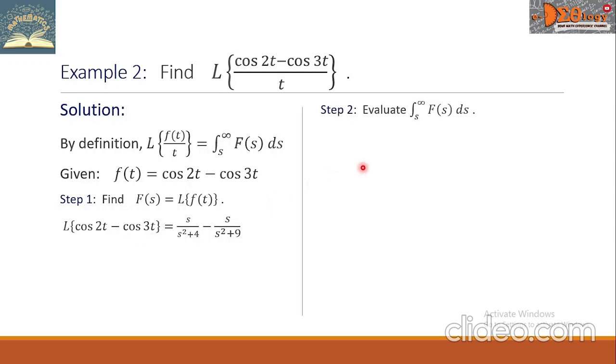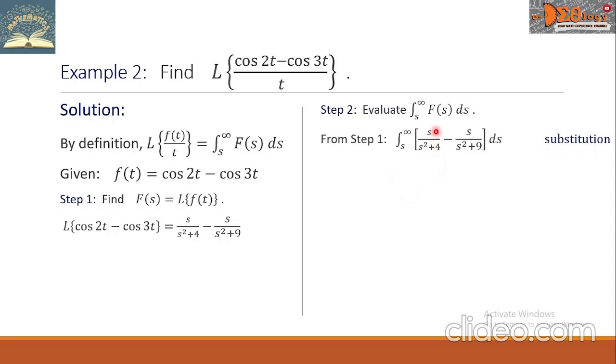Then we go to step 2. We evaluate the definite integral. From step 1, we substitute the value of capital F of s, so it is in here now. Then we will do substitution to get the integral of each of the fractions. I'm going to put the link of the video for integration by substitution.